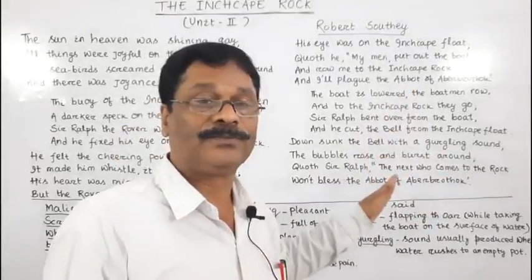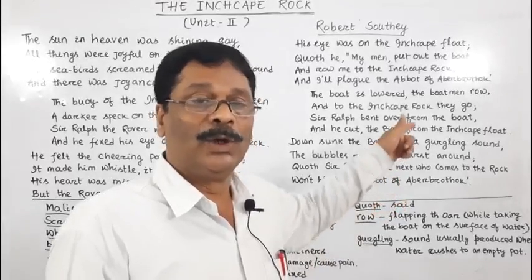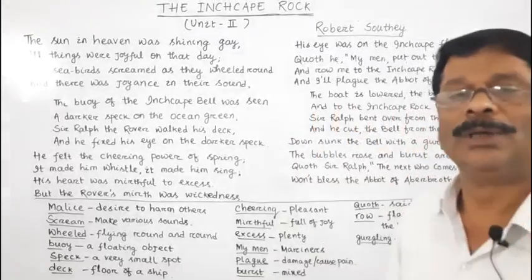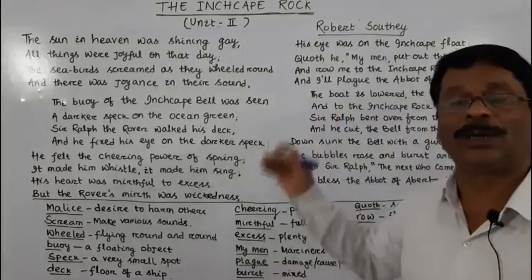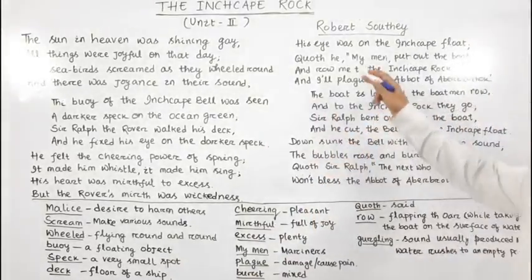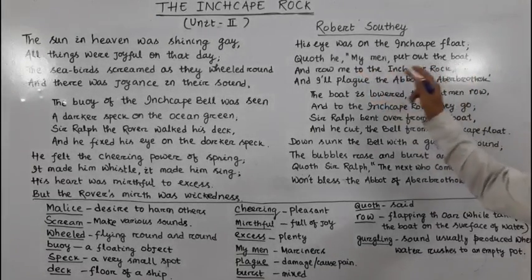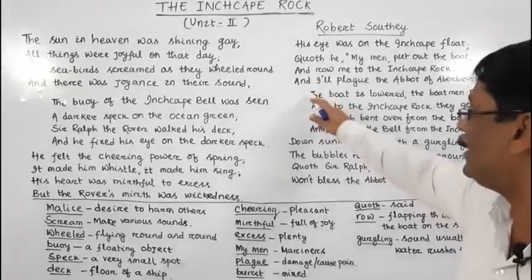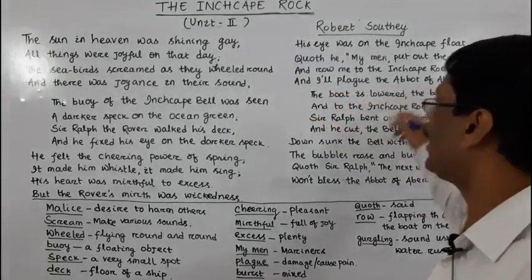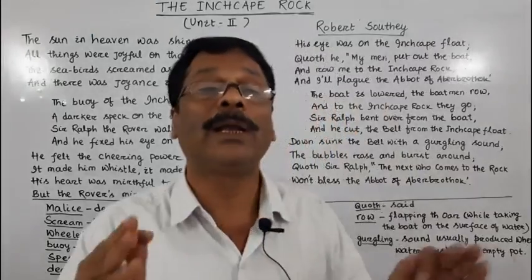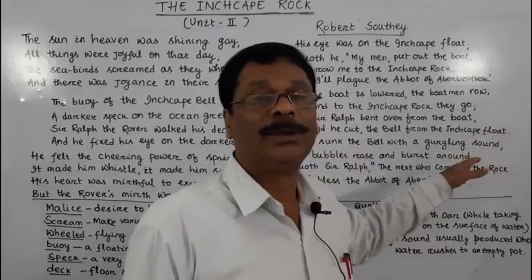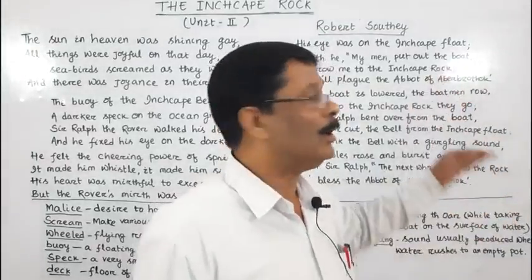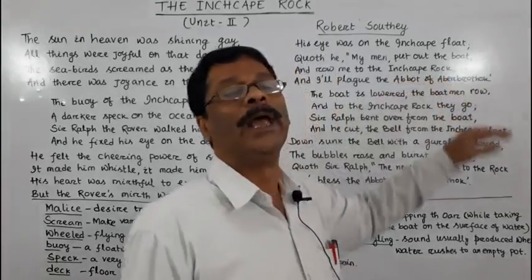If the ship will sail to that rock, it may collide and break into pieces. So he did not go to the rock through his ship, but he said to his sailors to put out the boat and row him to the Inchcape rock. And I will plague the abbot of Aberbrothock. I will plague. He wanted to damage the disrepute, the good name and good fame of the abbot of Aberbrothock.